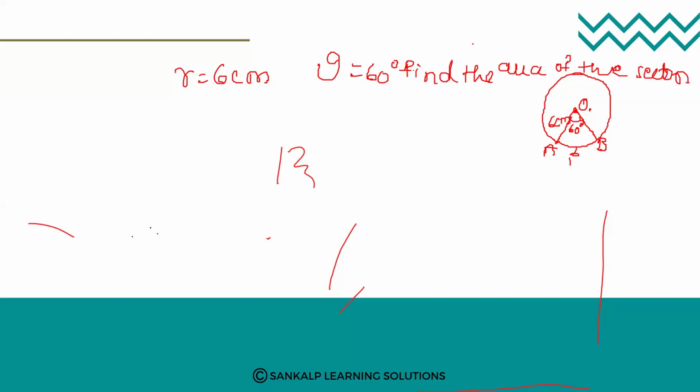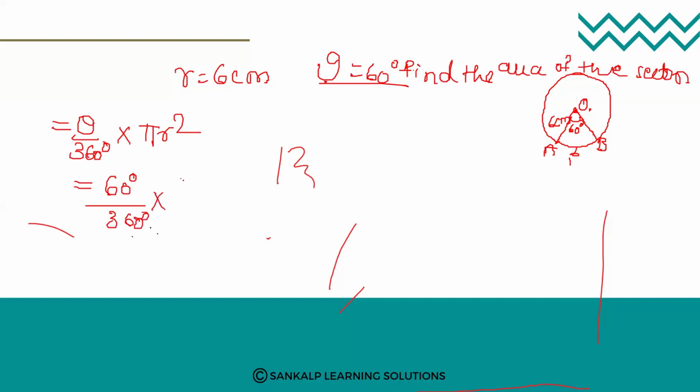We know the value of the radius and also we know the angle theta. Then easily we can find out the area of the sector, that is theta divided by 360 degree into pi r square. Right? Theta value is 60 degree divided by 360 degree into pi value is 22 divided by 7, r value is 6 square. Right? So 6 ones are 6, 6 and 6 will get cancelled. 22 into 6 divided by 7 you will get.